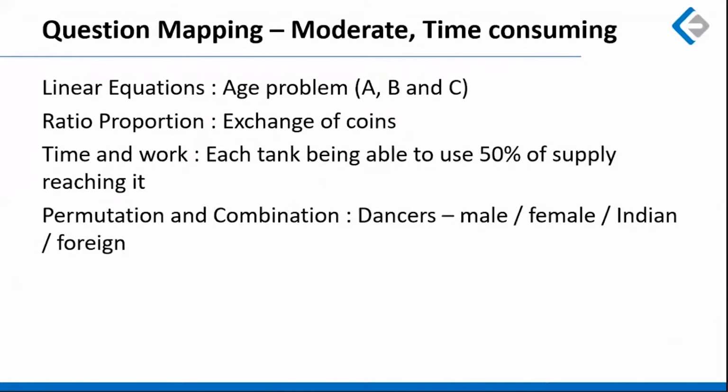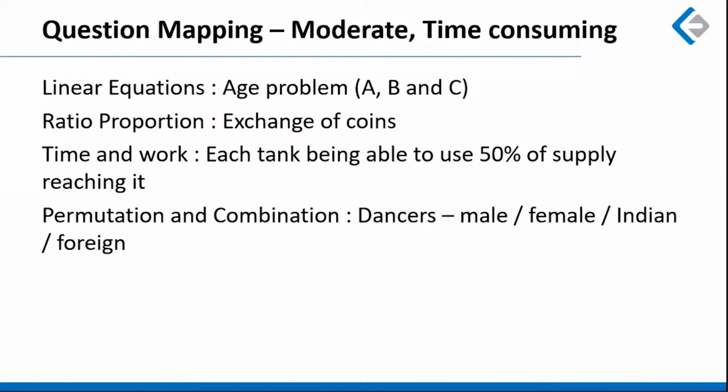Question mapping of moderate but time-consuming questions. There was a question based on a linear equation where an age problem was given and A, B, C were trying to relate their ages with each other. Like A was saying to B that when I was equal to your age, you were 4/3 of my age. Some sort of relationship like that is given. So students might take some time to relate the ages of A and B. Then again, you have to relate the ages of B and C also. And finally, you have to find out the common ratio. So this was, according to me, a time-consuming question because you might require some time in making the initial assumptions.